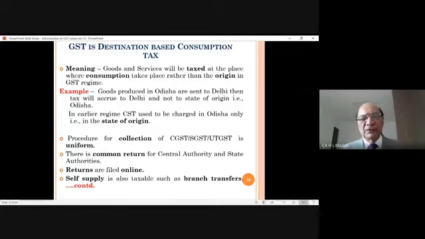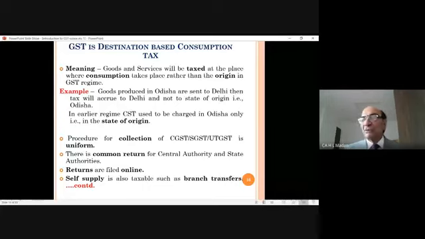Next is that self-supply is also taxable, such as branch transfers. As I already explained, once you are transferring goods from a factory to another office in another state, these branch transfers will be taxed. He says self-supply, because branch transfers are supplies from the same PAN number to the same PAN number, meaning there is no change in person.